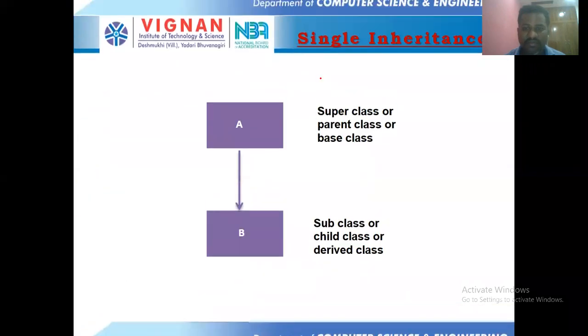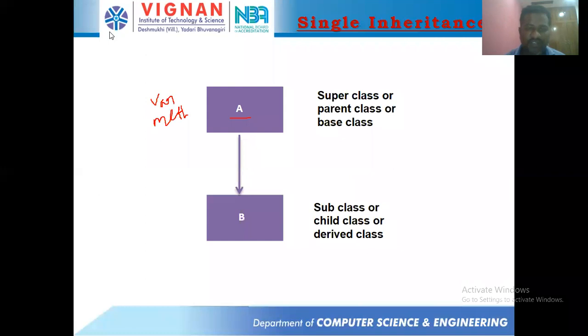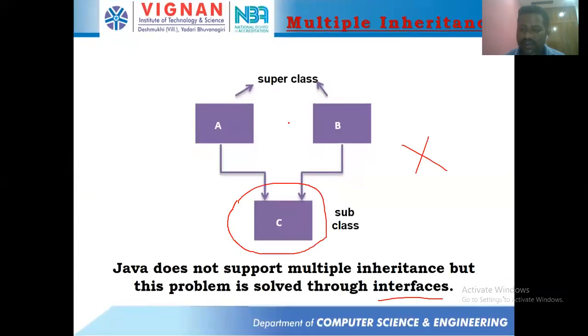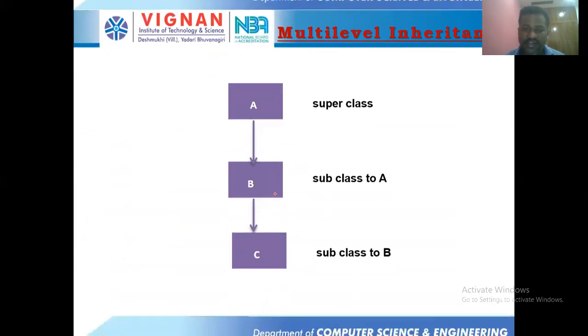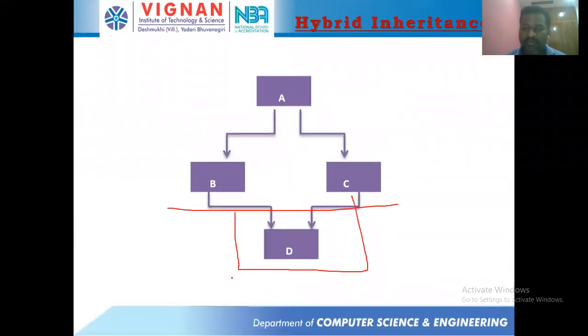Mainly try to remember what you mean by single inheritance: taking one class from another class is single inheritance. Next, multiple inheritance means deriving one class from two classes, and Java is not going to support multiple inheritance. Multi-level inheritance means deriving a new class from an existing class, and from the derived class deriving one more class. Hybrid inheritance means a combination of different types of inheritance, especially multiple inheritance, and Java is going to support mainly two inheritances.